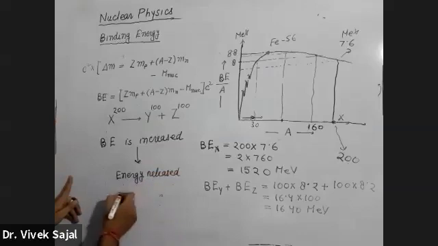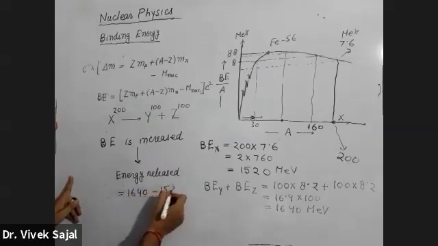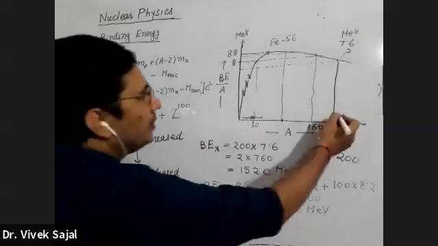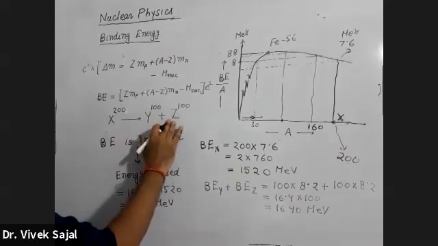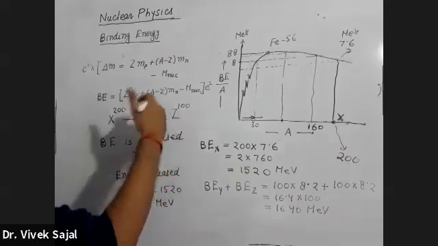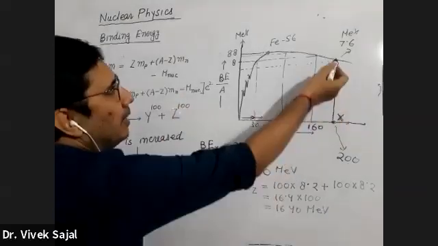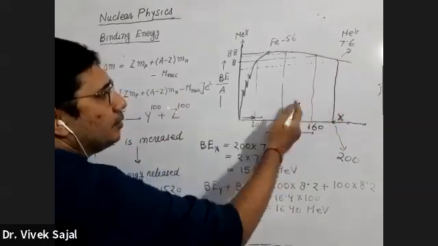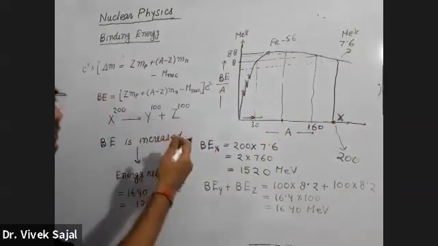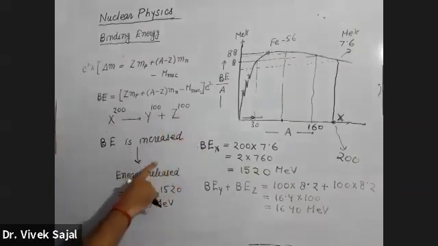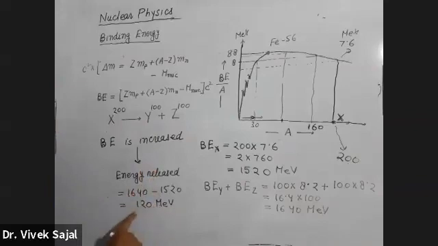How much energy will be released? That will be equal to 1640 minus 1520 MeV. So this will be 120 MeV. So in this process, if a heavy nuclei decays into nearly two equal nuclei, then binding energy will increase because this parent nuclei was here in the graph. And these daughter nuclei, lighter nuclei, they are here. Binding energy per nucleon is higher. So in this process, binding energy is increased. As a result, energy is released, and this much amount of energy will be released.